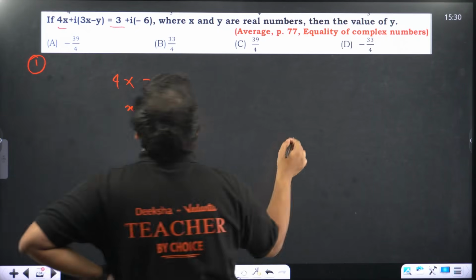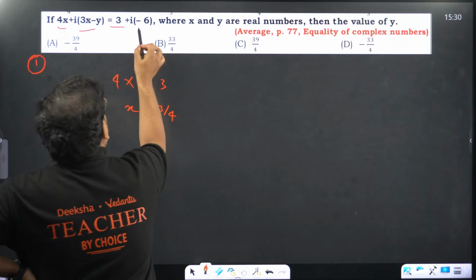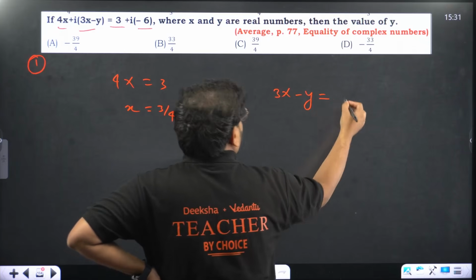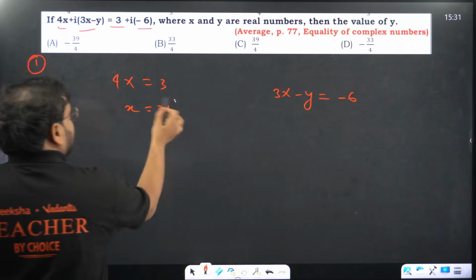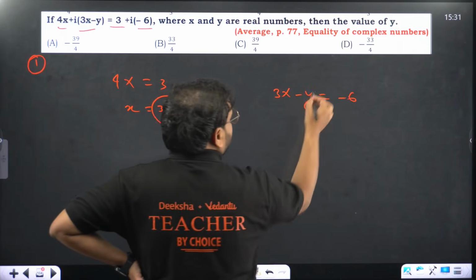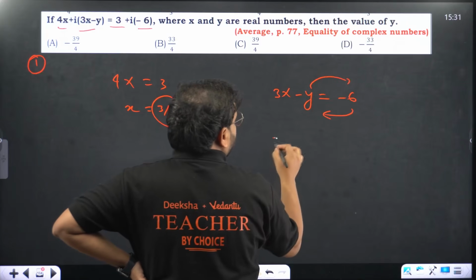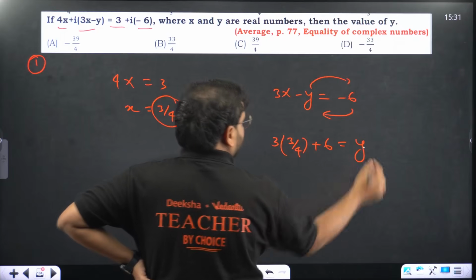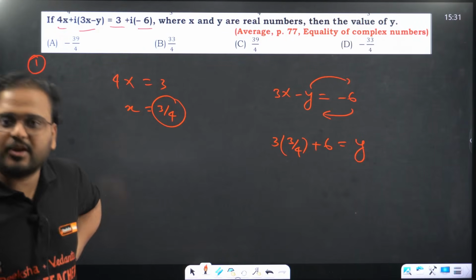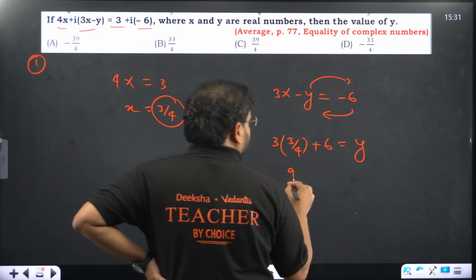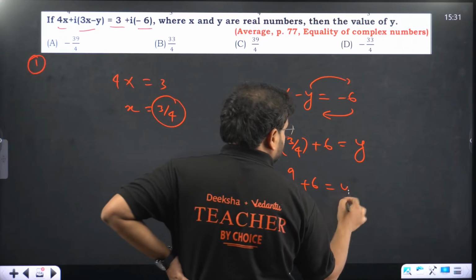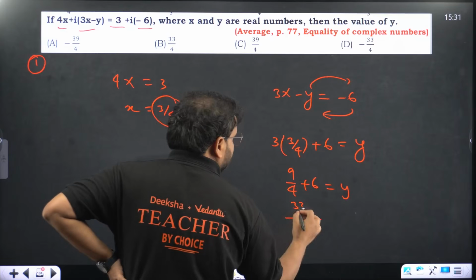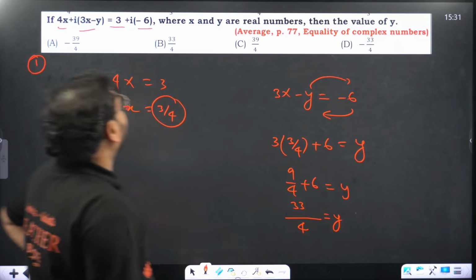If you compare this imaginary part 3x minus y with this, you'll have 3x minus y equals minus 6. x is 3 by 4, so write it over here and move this. You'll have 3 times 3 by 4 plus 6 equals y. I've moved the sign because I want to find the value of y, right? So 9 by 4 plus 6. Take LCM, you have LCM as 4. 24 plus 9, that's 33. 33 by 4, any option like that? Option B.